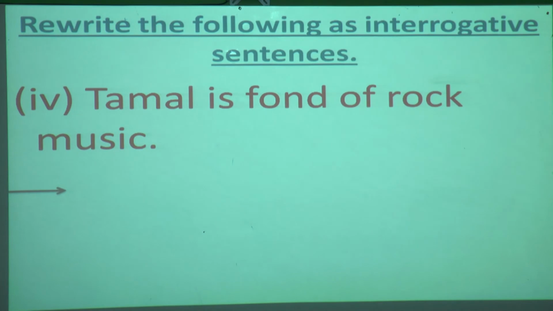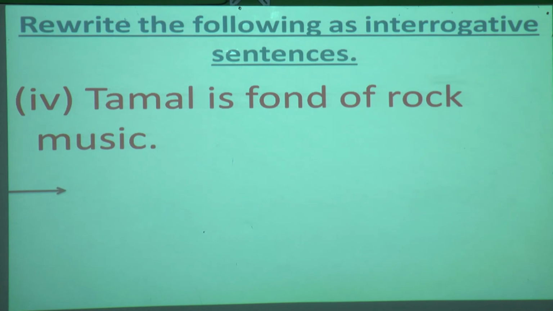Tamal is fond of rock music. So what is the verb over here? Is. What is the subject? Tamal. So shift the verb in front of the subject Tamal. Now here, when you are shifting is in front of the subject Tamal, you have to make I capital.